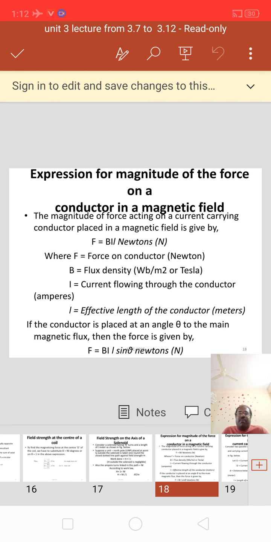It is the most important question. F equal to BIL newtons. This equation is most important. The magnitude of force acting on a current carrying conductor placed in a magnetic field is given by F equal to BIL newtons.